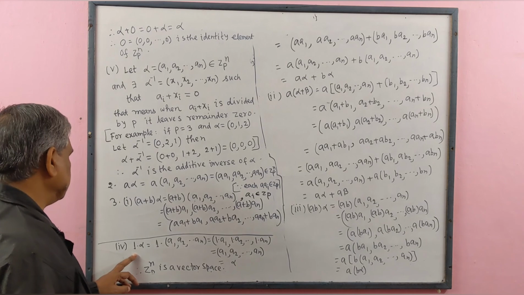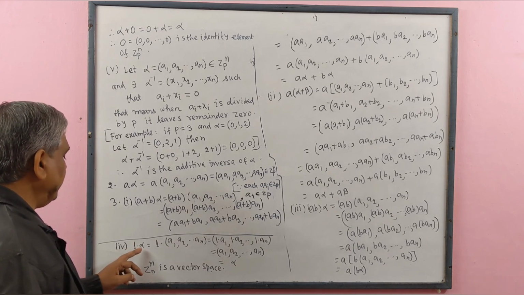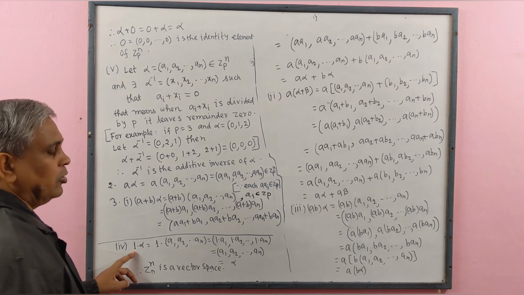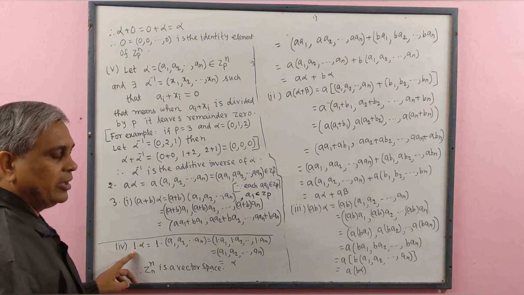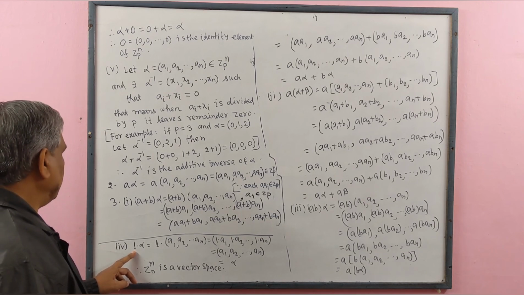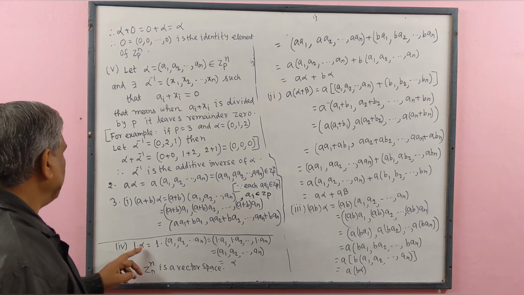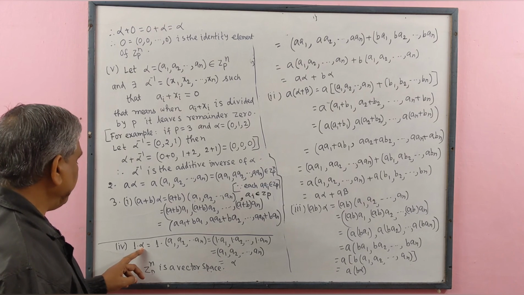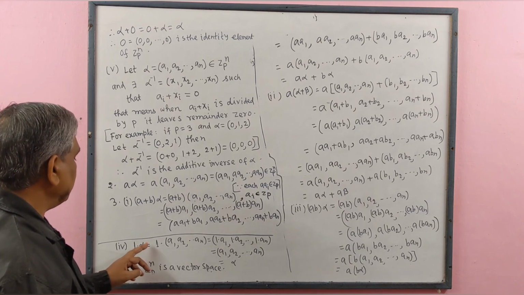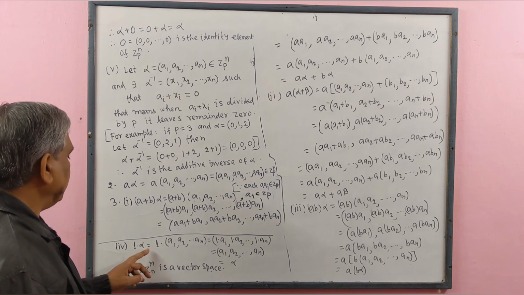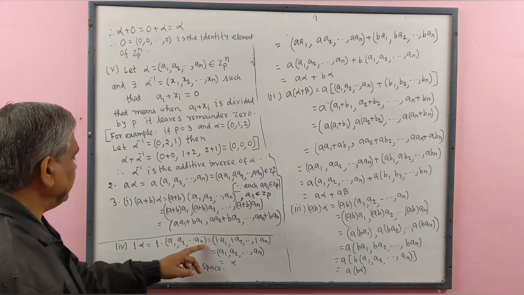Number 4. 1 into alpha. 1 is the unity element of Zp. Therefore, 1 multiplied by alpha. Alpha is a member of Zp to the power n, and we write this ordered n-tuple.